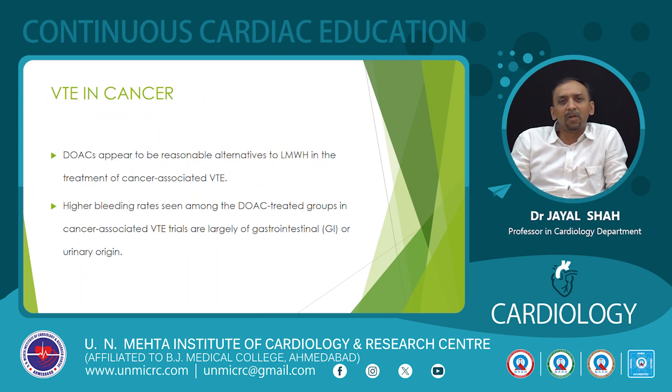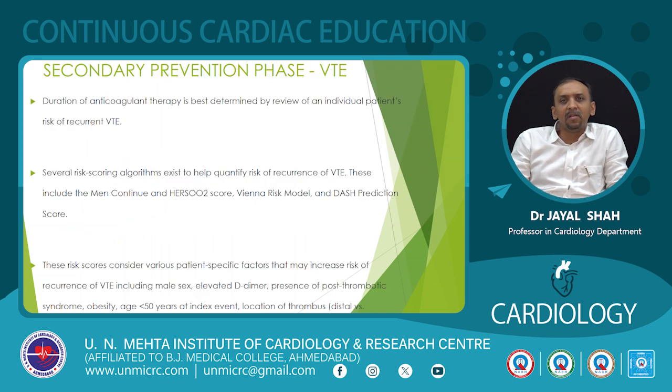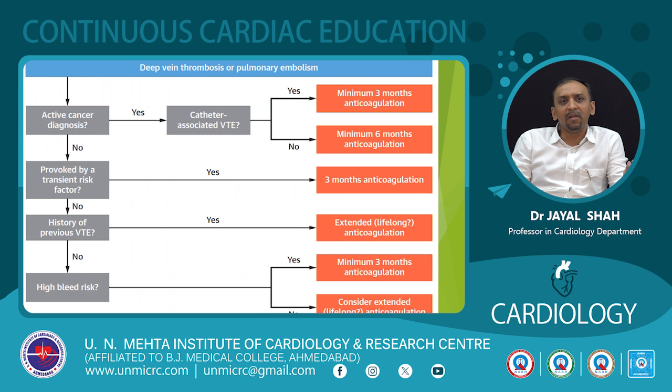DOAC appears to be a reasonable alternative to LMWH in the treatment of cancer-associated VTE. Higher bleeding rates are seen among DOAC treated patients in this setting, because of GI or urinary origin. In the secondary preventive phase, the duration is best determined by review of the individual patient's risk. Several risk scoring algorithms exist to help quantify the risk of recurrence of VTE. These include the MERGE continuum, Versus 2-score, Vienna risk model, and DASH prediction score. They consider various patient-specific factors and help in arriving at the stratification.